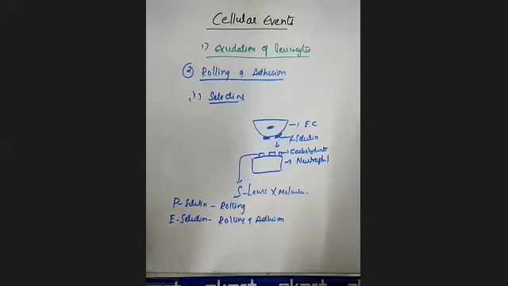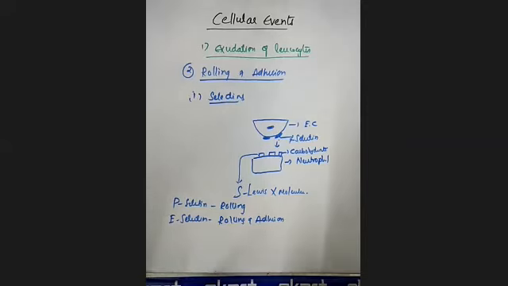Clear? Generally, P-selectins will not be expressed on the surface; they will be present inside the endothelial cells. But whenever there is any injury inside our body, once the neutrophils are forming a pavementation, then only these P-selectins or E-selectins will be expressed on the surface of the endothelial cells.